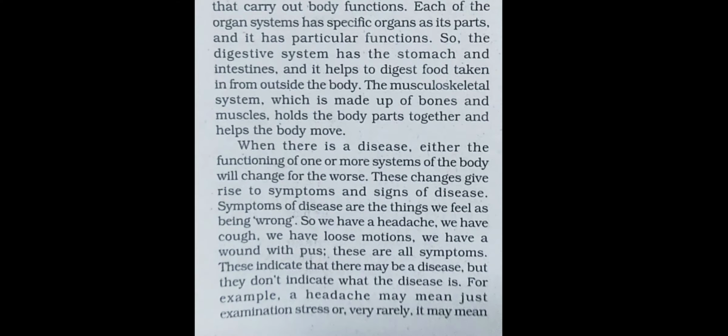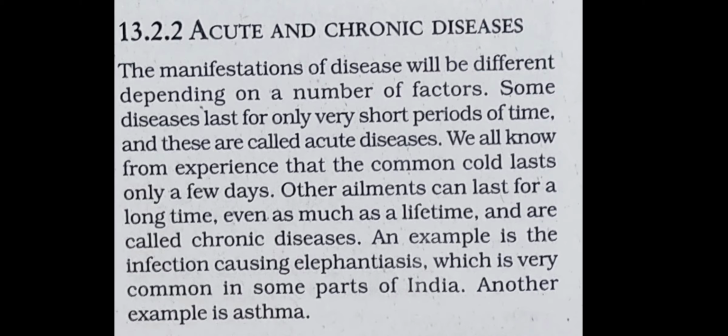Okay, children, next we will study acute and chronic diseases. Diseases like influenza are acute diseases because their effects come on suddenly and affect the body quickly. Example: the common cold. Next, chronic diseases: other diseases are more long term, with symptoms lasting for months or years. Such diseases are called chronic diseases. Examples: elephantiasis and tuberculosis.